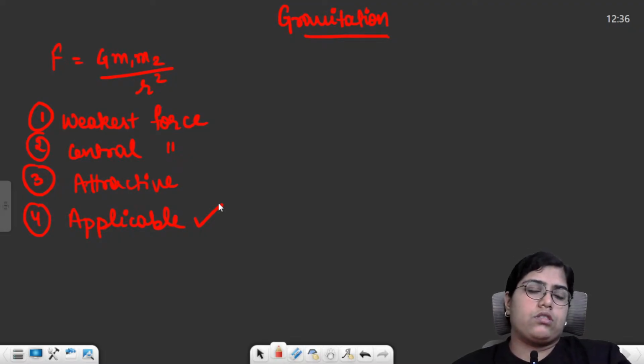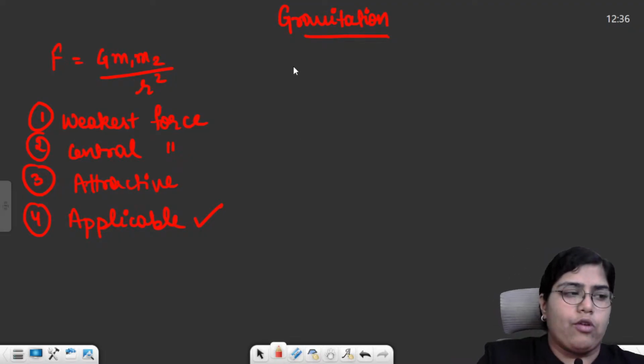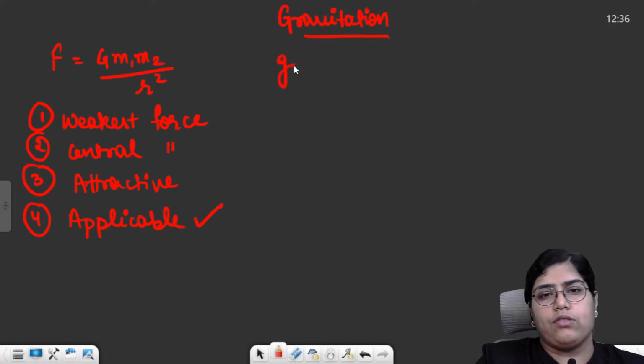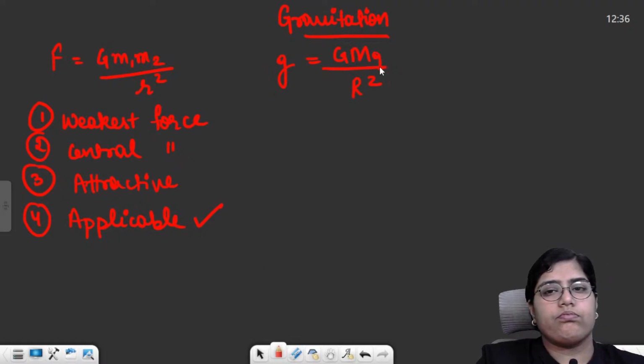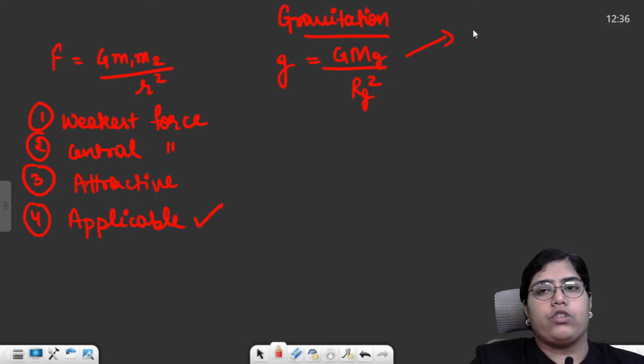Then there was a discussion of acceleration due to gravity and how it varies. Acceleration due to gravity, the formula will be GM upon r square, where M is the mass of earth and R the radius of earth. And how does the acceleration due to gravity vary? So we saw three variations mainly. First with height.